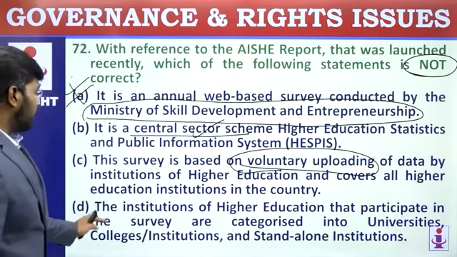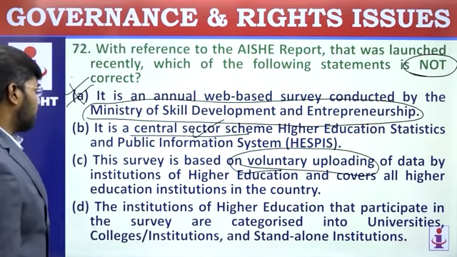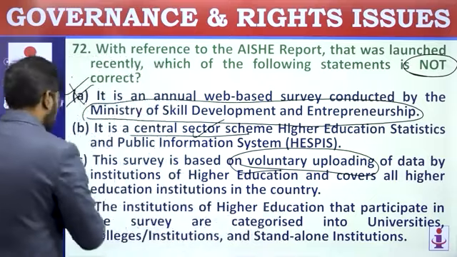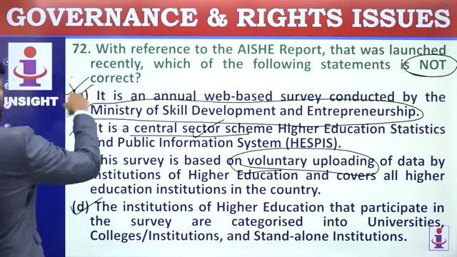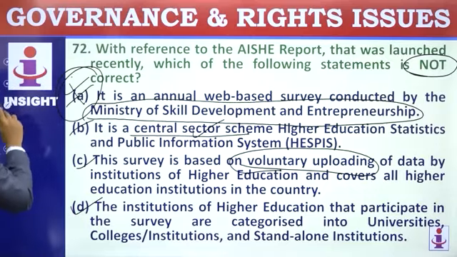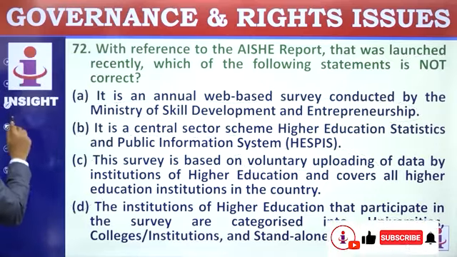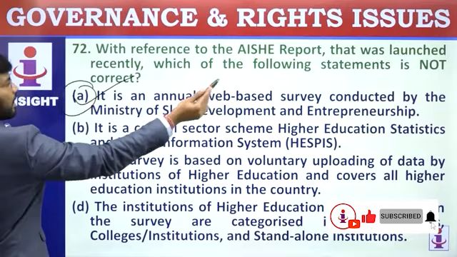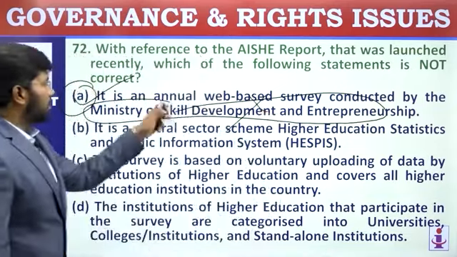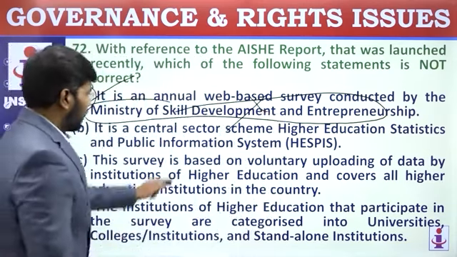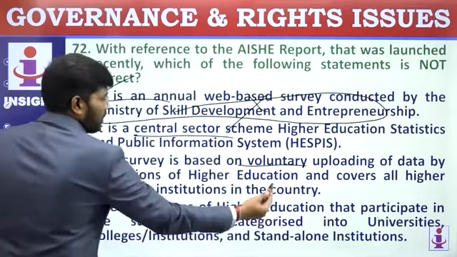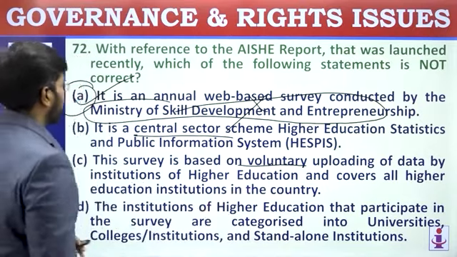This is a fact. The institution of higher education that participates in the survey is categorized into universities, colleges and standalone institutions. Yeah, all these things. So all are correct except this one. This is the wrong statement. They are asking for not. So A is the answer. For your clarity, this is the answer as they are asking not correct. It's not under Ministry of Skill Development and Entrepreneurship. Okay, then we'll move to the next question. Other facts keep remembering: voluntary, central sector, and for all universities, standalone institution, everything.